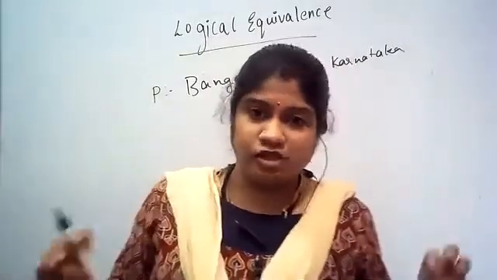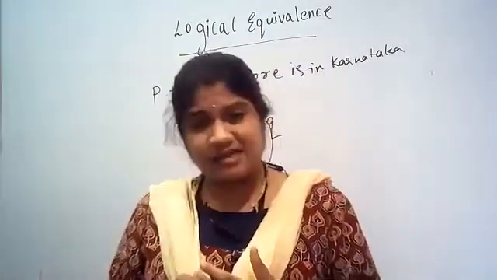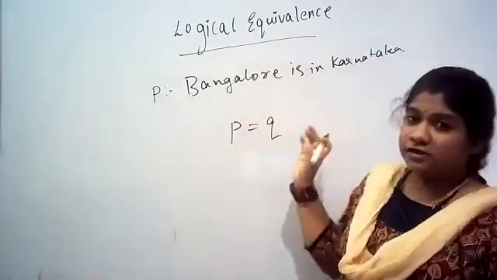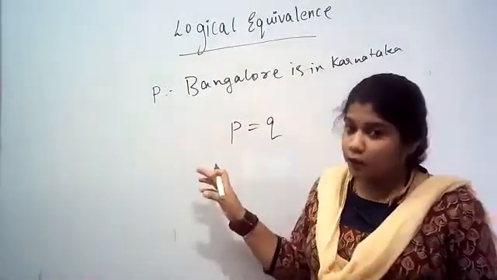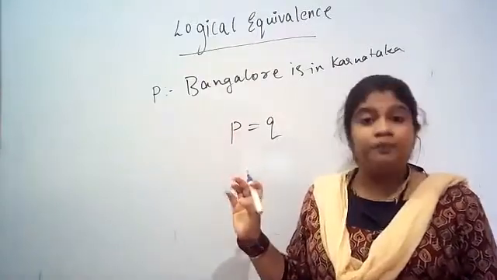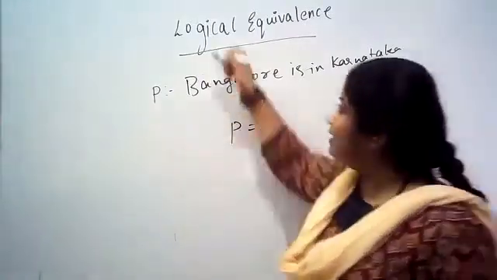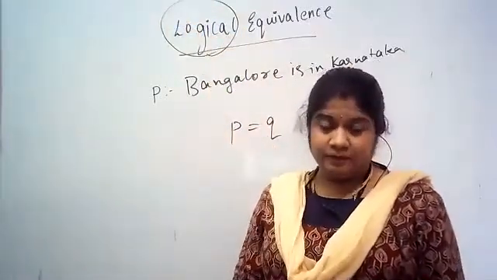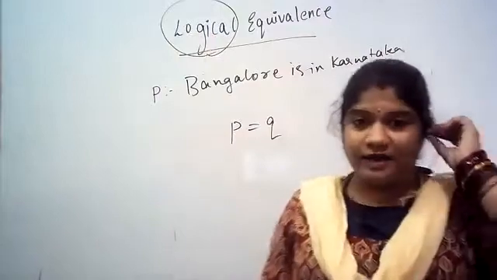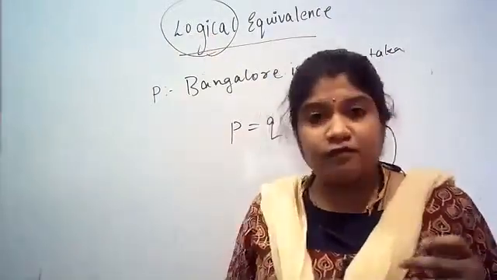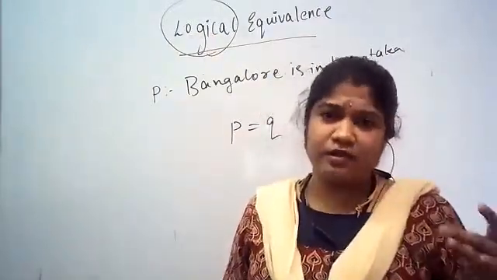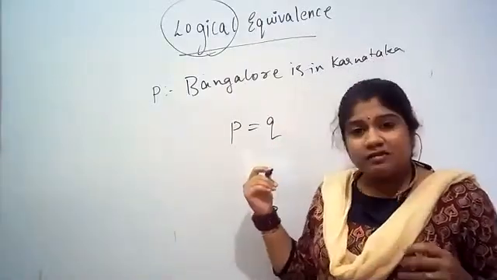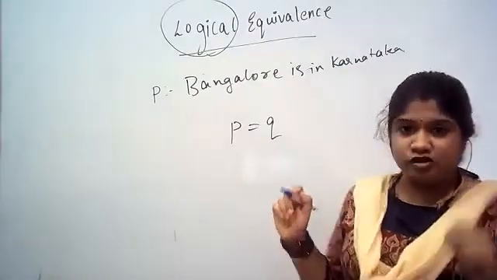I told you proposition P is equal to proposition Q. Does it mean if proposition P is Bangalore is in Karnataka, proposition Q is also Bangalore is in Karnataka? No. What they are telling here is that they should be logically equivalent to each other. What is the meaning of this? You have told P is equal to Q, then what is the meaning of logical equivalence? I will show you the meaning.